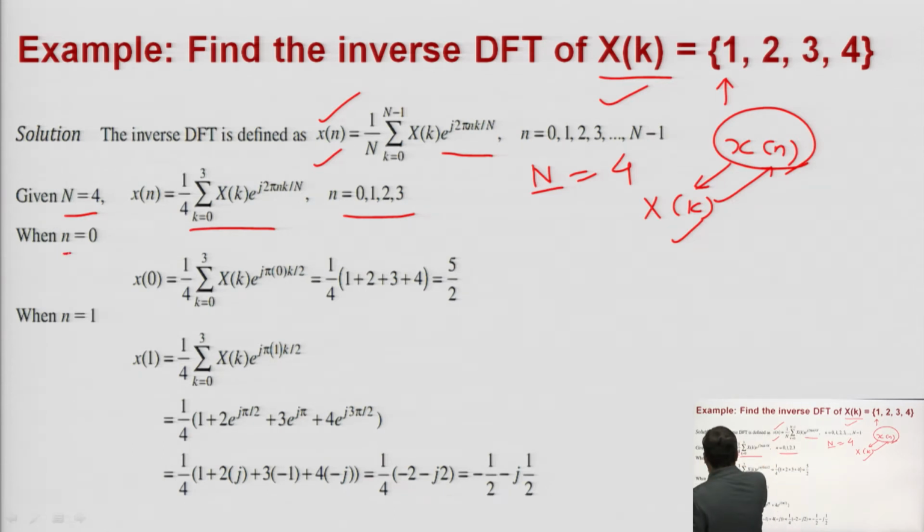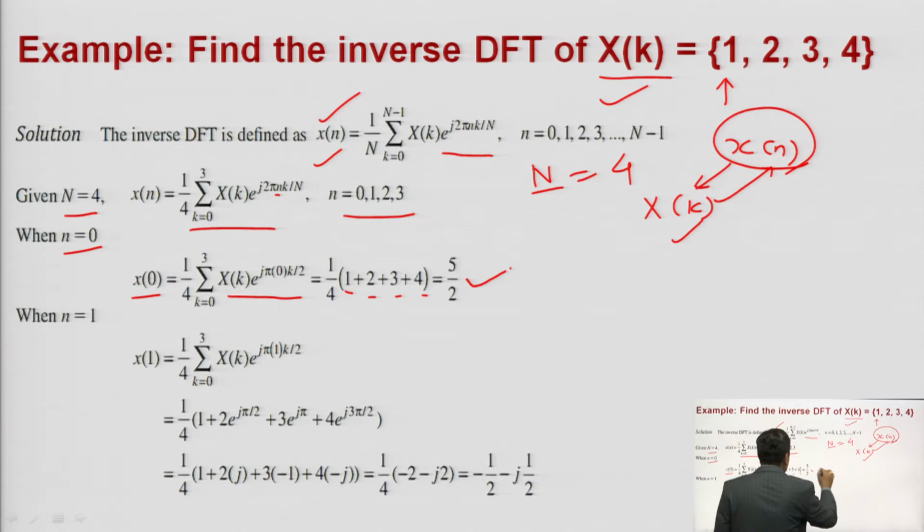At first you put small n is equal to 0. So x of 0 is equal to 1 upon 4 summation k 0 to 3 X of k into e to the power j pi, because small n is equal to 0, so it is 0 into k by 2, and e to the power 0 is equal to 1. So 1 upon 4, now you have to add your X of k from 0 to 3: at 0 it is 1, then 2, 3, 4. So it will be 5 by 2. So x of 0 has the value 5 by 2.